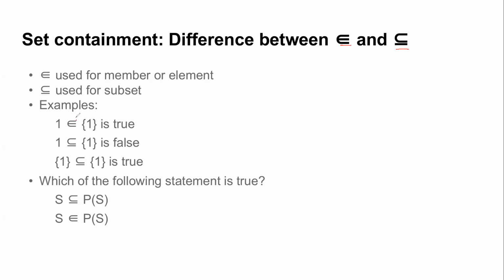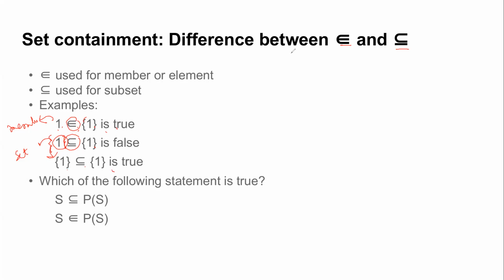When I say a member, it should be an element of that set. So whenever I use a membership operator, it is for a member. But whenever I use a subset sign, it is for a set, because a subset itself is a set. You can see the first statement is true because 1 is a member of the set containing 1, right? But if I write 1 is a subset of 1, it's not true because 1 is not a set. The correct way would be to put 1 in curly braces and say that {1} is a subset of {1}, and this is true, right?